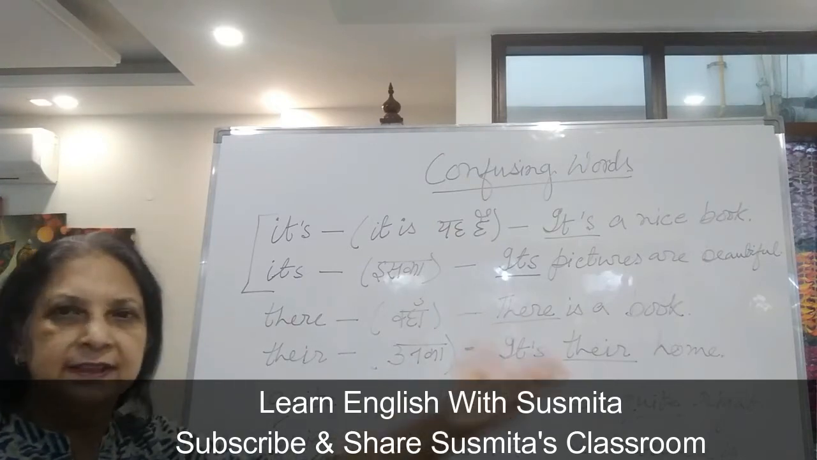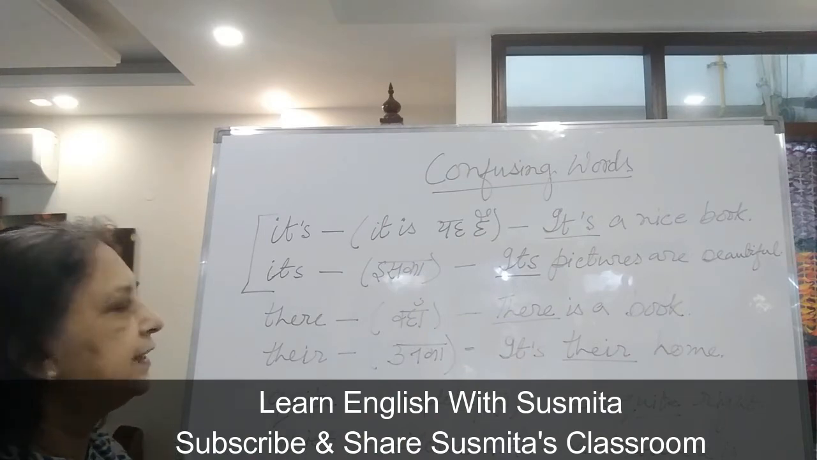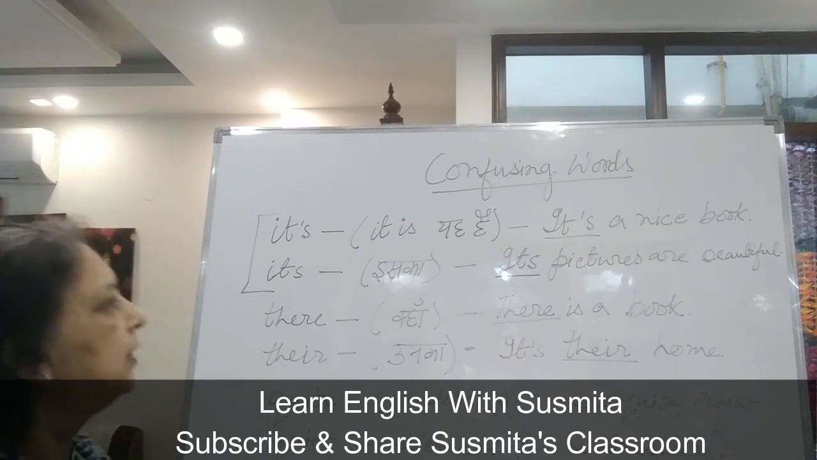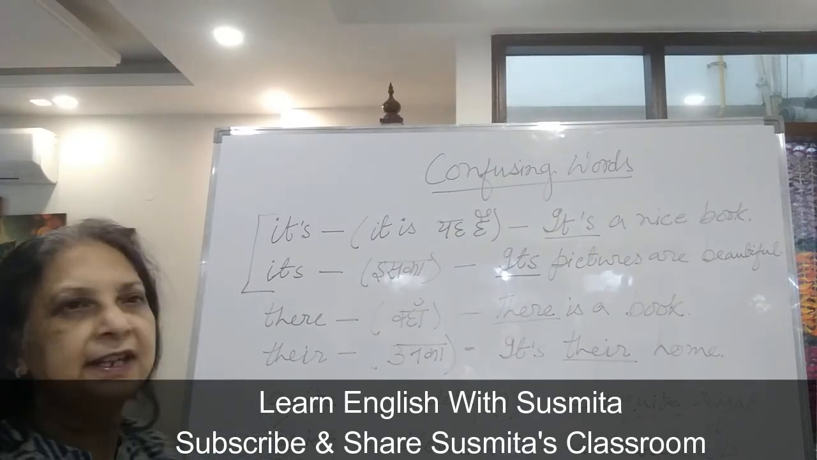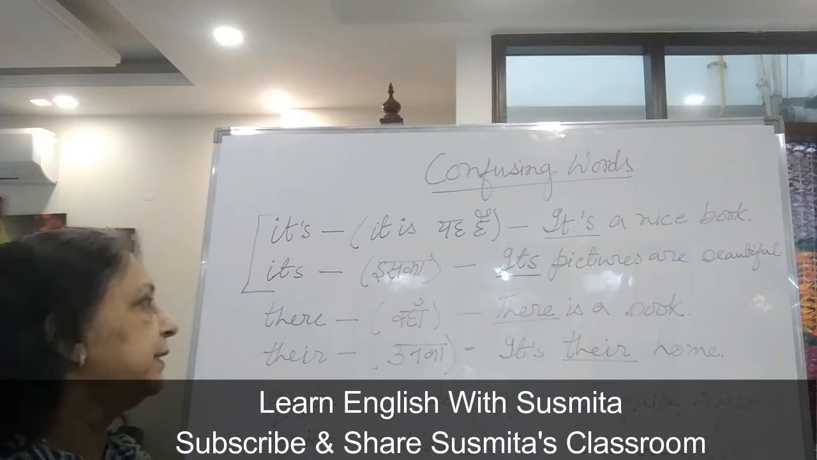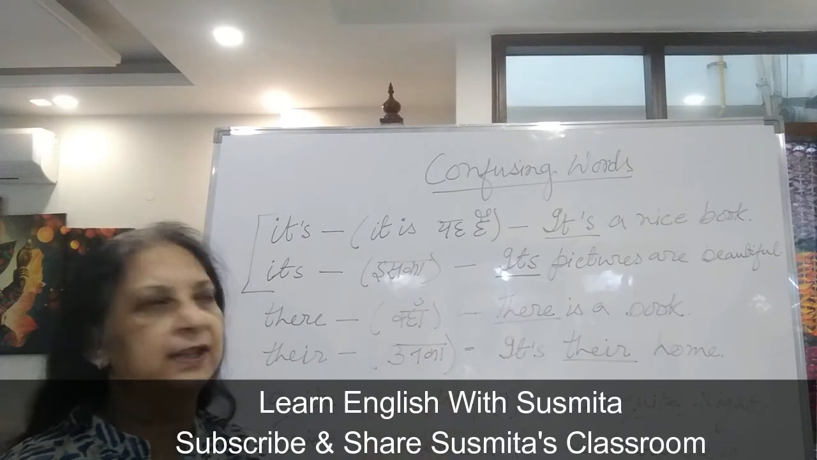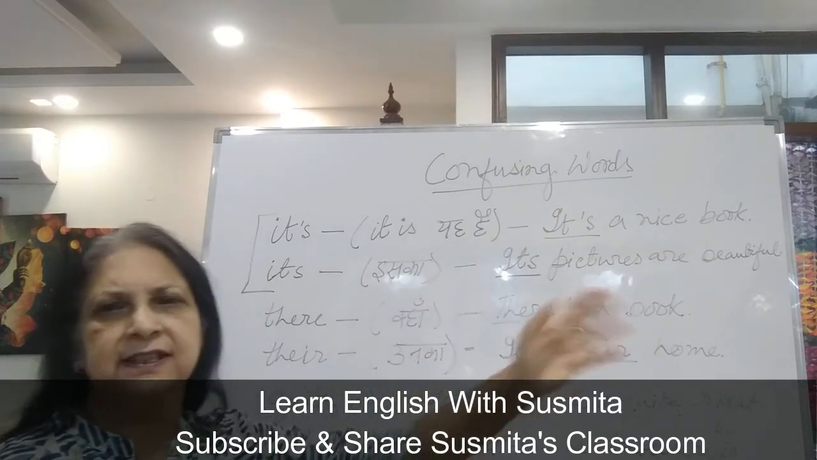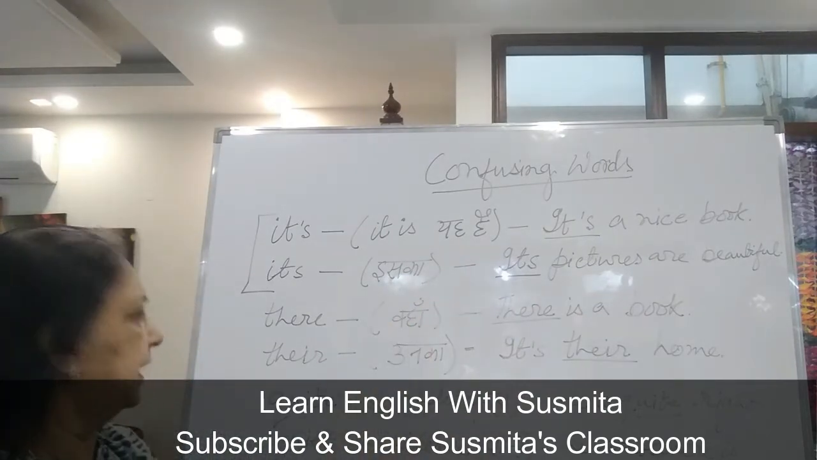Next is there. There means somewhere else. Okay. Opposite of here. There is a book. There is a book on the table. There is a book kept in the almirah. Whatever you can write. So there means wahan. And their means unka. That means it is their home, it is their school, it is their office. Their means possessiveness, someone else, किसी और का.